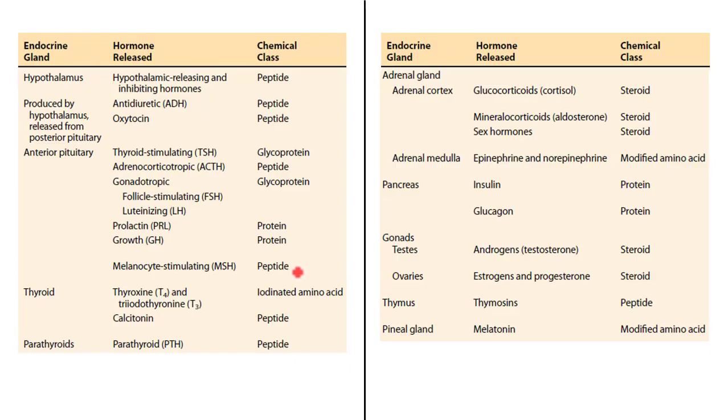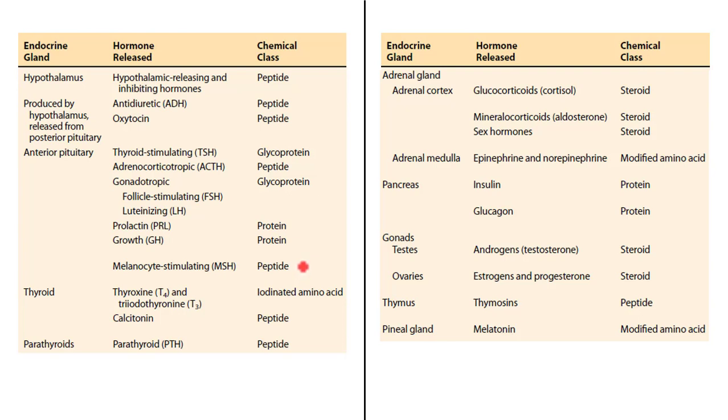So we talked about endocrine glands. Endocrine glands are ductless glands which produce hormones. And hormones are non-nutrient chemicals which act as intercellular messengers and are produced in trace amounts. There are various endocrine glands in our body which produce different types of hormones.